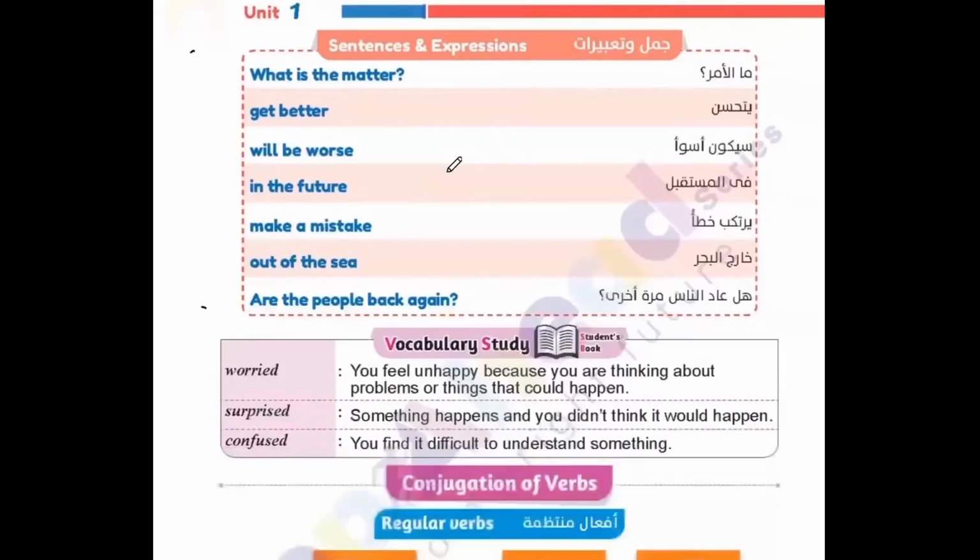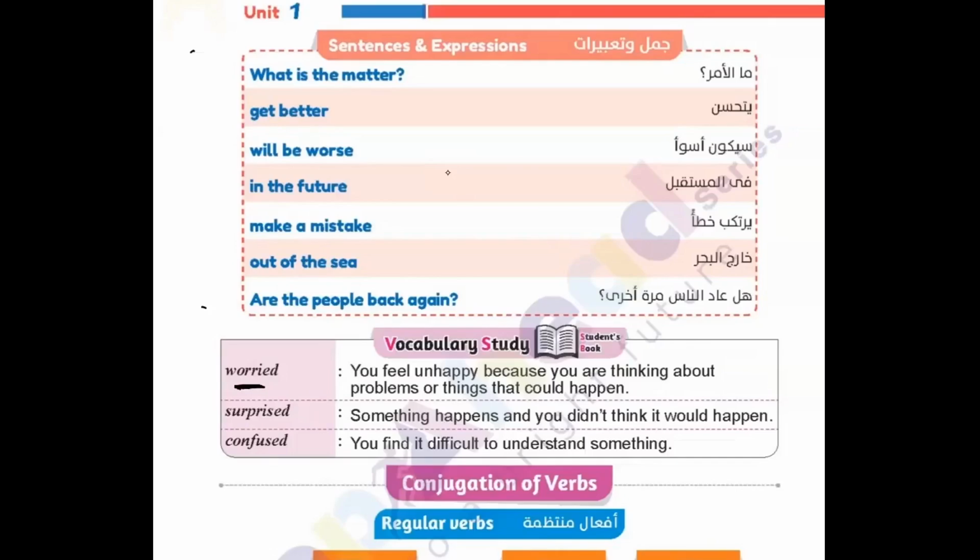And here is some vocabulary study to understand in more detail the meaning of some adjectives. Let's check the first one, which is worried. What is the description for this adjective? You feel unhappy because you are thinking about problems or things that could happen.